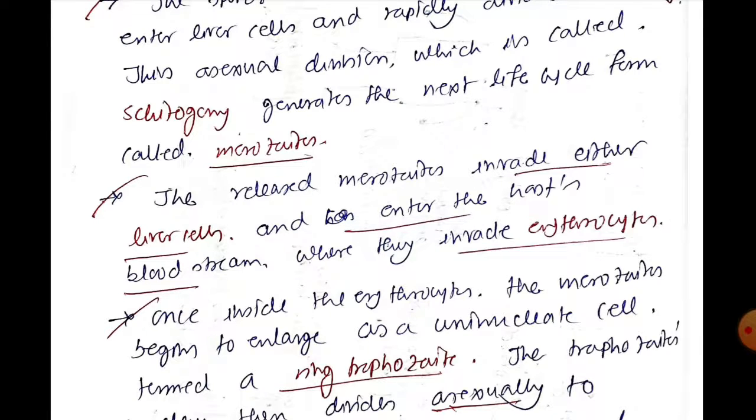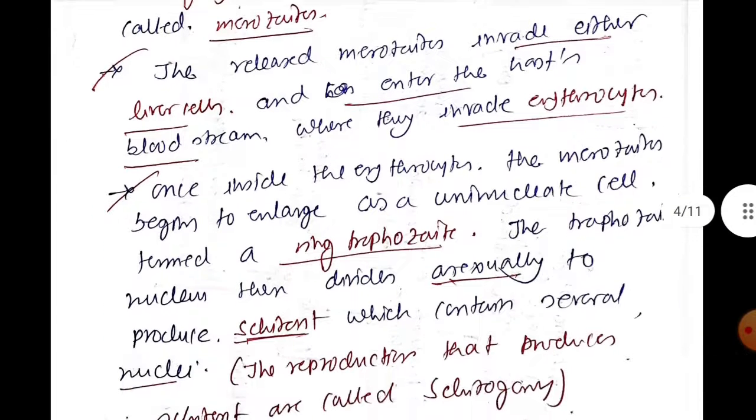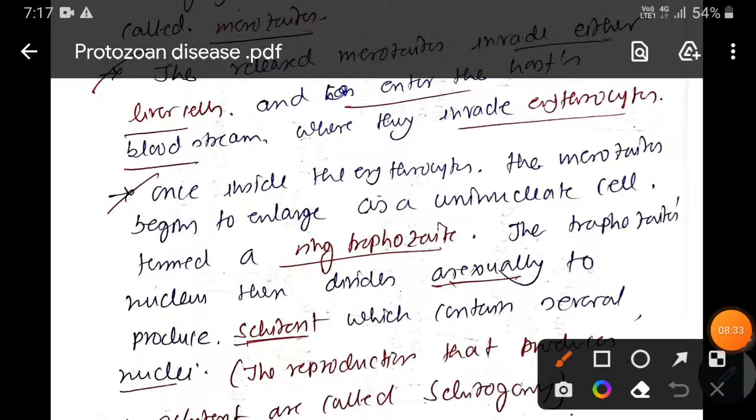Okay, now this merozoite has two options. It can invade the liver cell and continue multiplying its number, or it can enter the bloodstream and invade an erythrocyte. Okay, now inside the erythrocyte it becomes enlarged. Okay, and this enlarged uninucleated cell is known as the ring trophozoite.